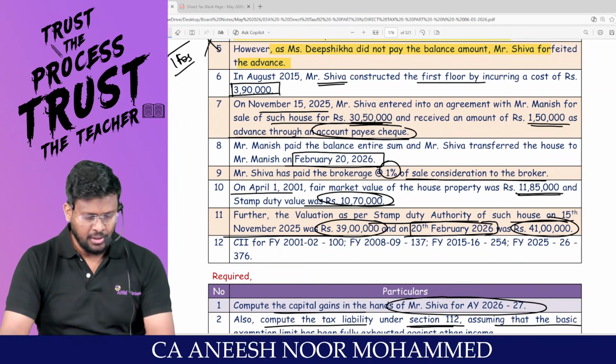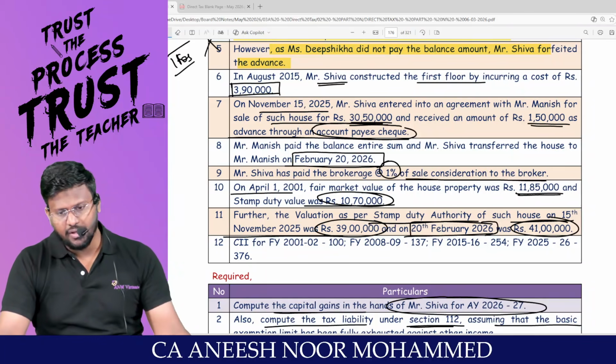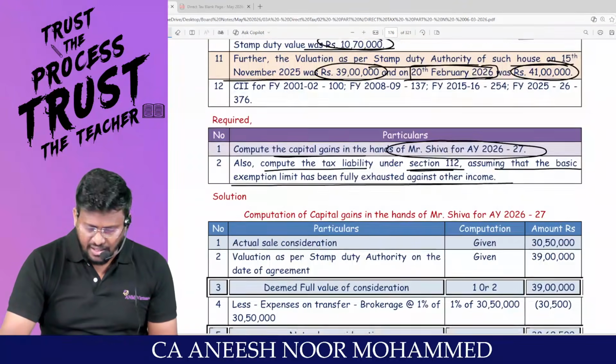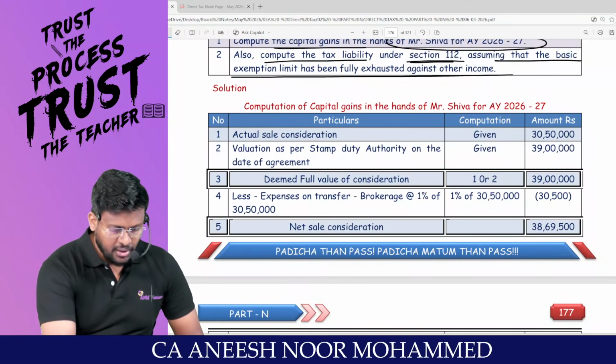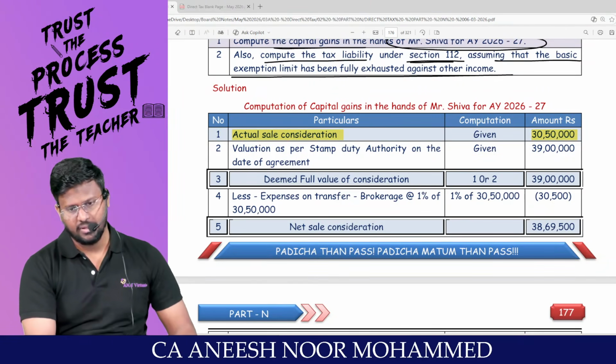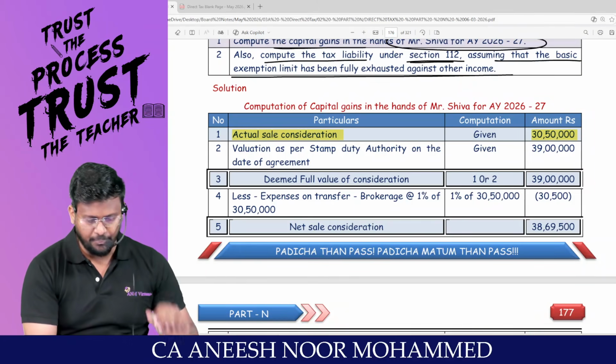Now 30,50,000 into 110 percentage comes to 33,55,000. Even 41 lakhs is more than 33,55,000. Am I right, sir? So actual sale consideration is 30,50,000. For this much money only you really sold the property.